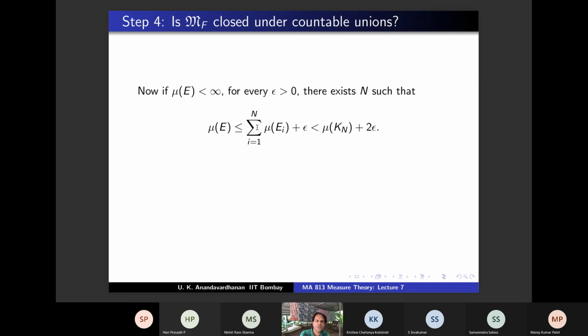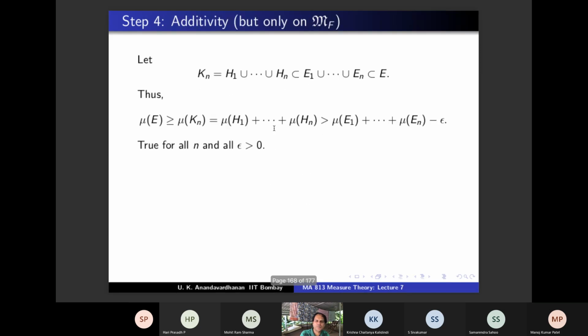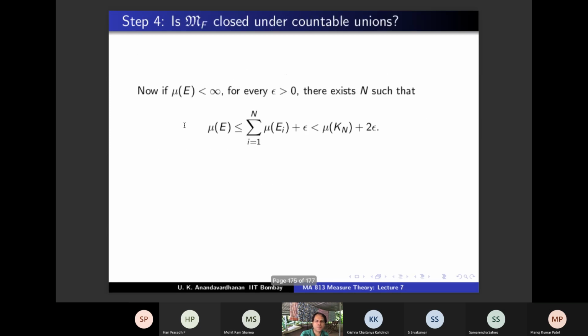So summation mu EI minus epsilon is less than mu of Kn. So this is less than mu of Kn plus epsilon. So mu of E is less than mu of Kn plus epsilon and one more epsilon. So this is less than mu of Kn plus 2 epsilon. This shows E is inner regular.